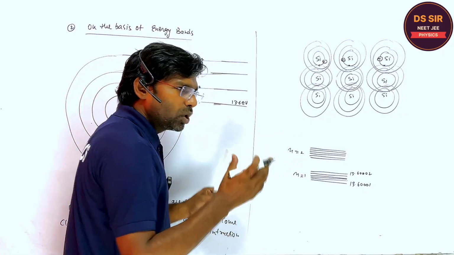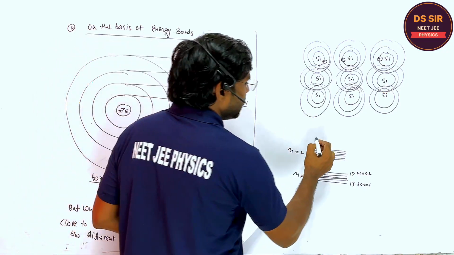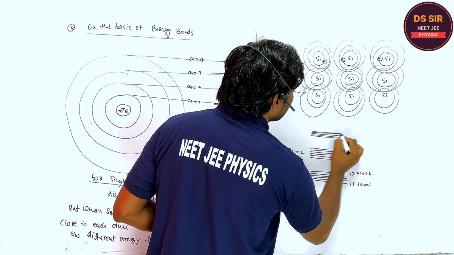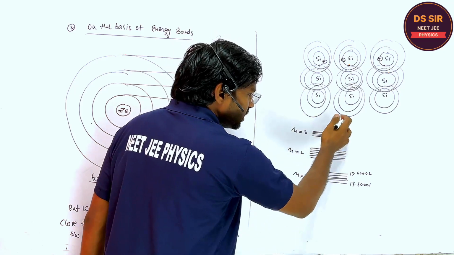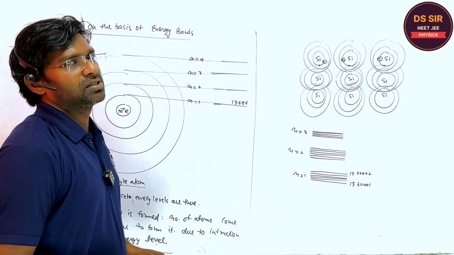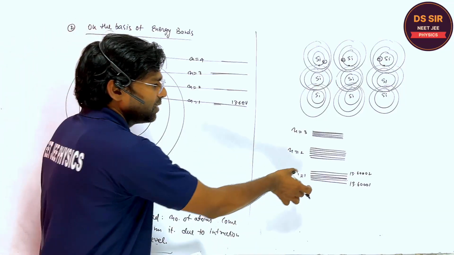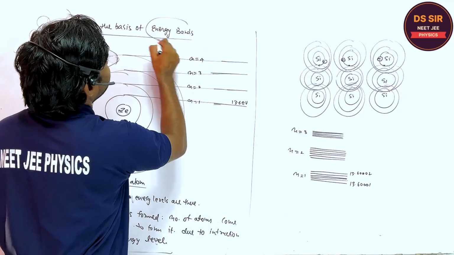When the solid is formed with the help of the elements, in the same way these are the energy levels. Are you getting or not? Like this, n equal to 3. So these discrete energy levels of the solid form a band, and these bands are called the energy bands. Do you understand what the energy band is?